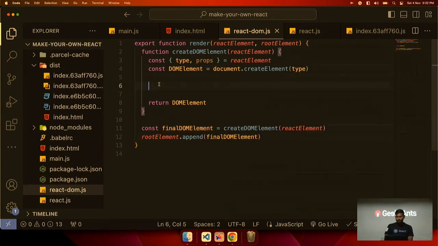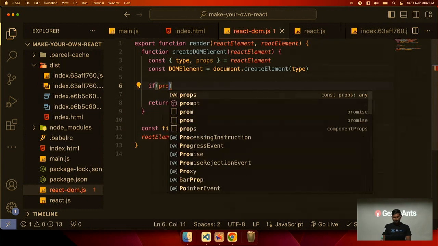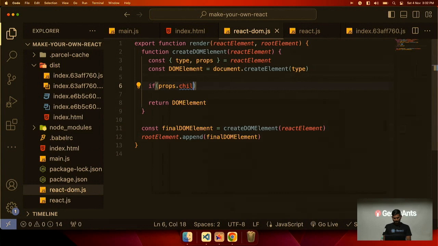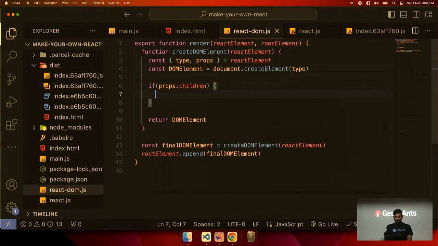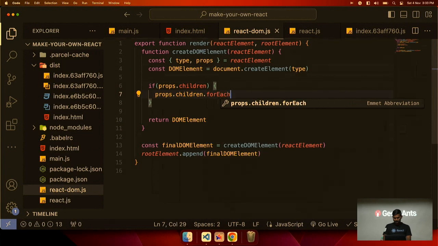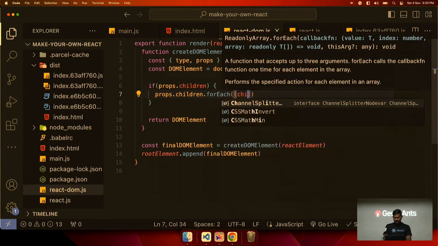Now what we want to do is first create its children. So if props dot children are there, we will map over them. We will do a forEach loop on props dot children. I'm putting an if check because it is not always there. There can be an element which does not have any children. So dot forEach child,